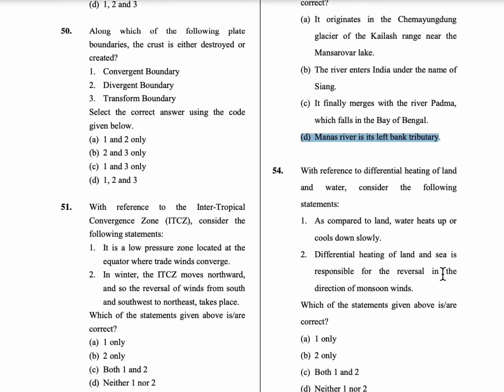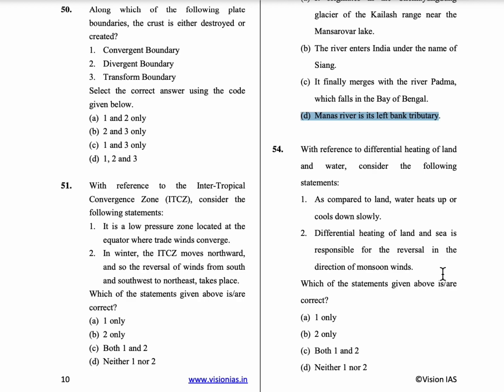54th question, with reference to differential heating of land and water, consider the following statements. So the first statement is as compared to land, water heats up or cools down slowly. First statement is correct. Coming to second statement, differential heating of land and sea is responsible for the reversal of direction of monsoon winds. So both these statements are correct. So option B is the correct answer.